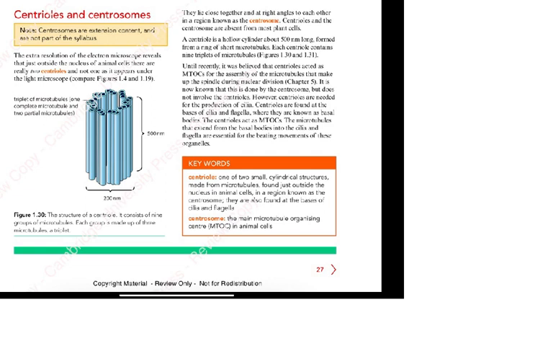Now, triplet of microtubules. So you look at it, there's a 9-3 structure. There are 9 triplets. And the centriole is one of 2 small cylindrical structures made from microtubules found just outside the nucleus in a region known as the centrosome. The centrosome is the area which is outside it. So centrosome and centriole, please understand the difference between the two.